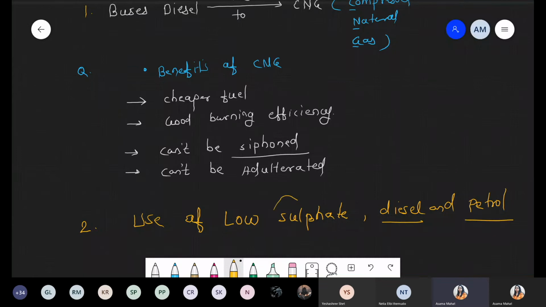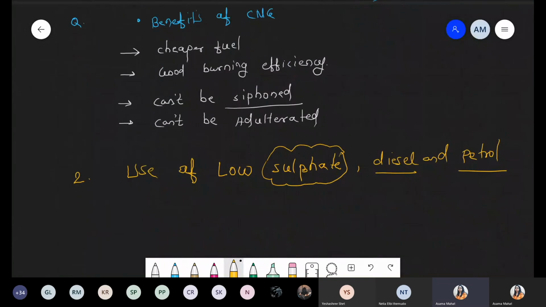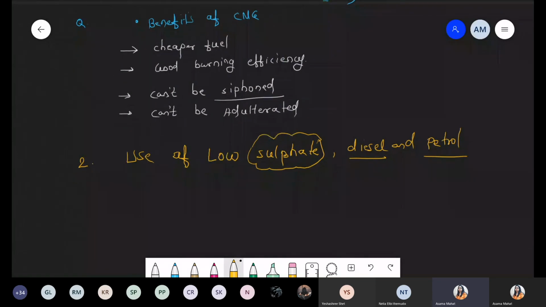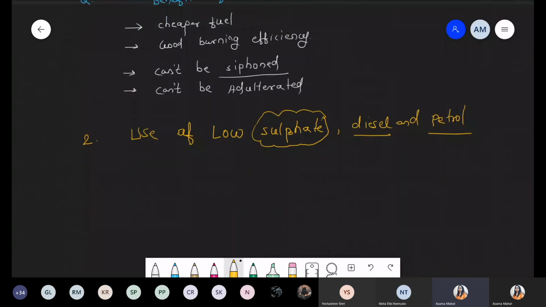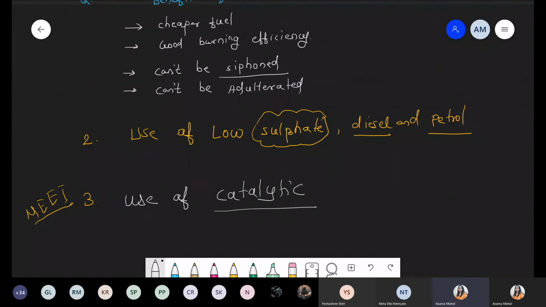We have to use low sulfate concentration because we just discussed the harmful effect of sulfate and sulfate oxide. And the third reason, which is very very important, और यहाँ से बहुत बार क्वेश्चन बना है, is the use of catalytic converter. So what is the meaning of that catalytic converter? We have to discuss this point.